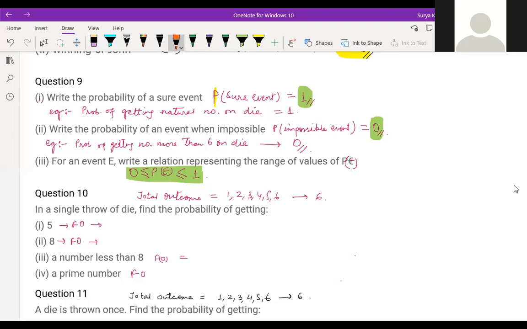In a single throw of a die, one is getting 5. 5 is 1 only, right? These all are useless questions, no?